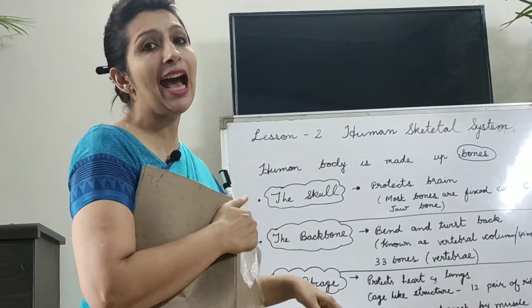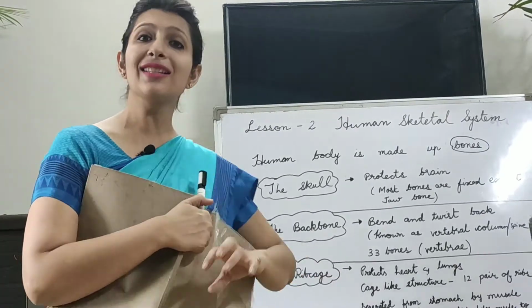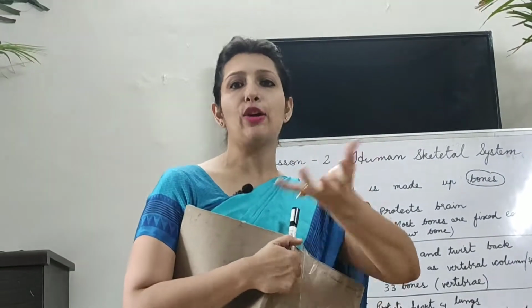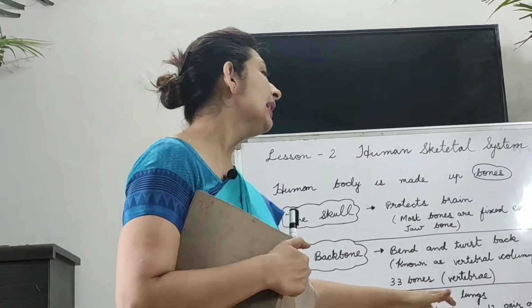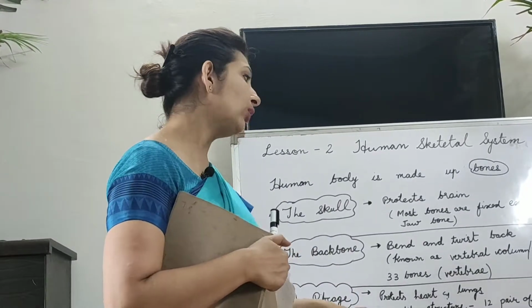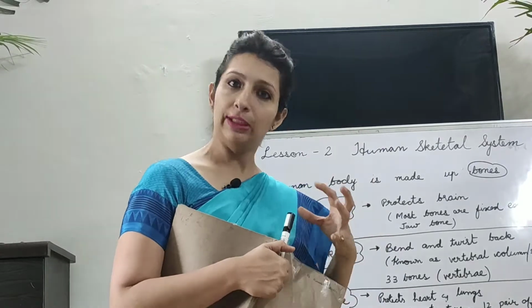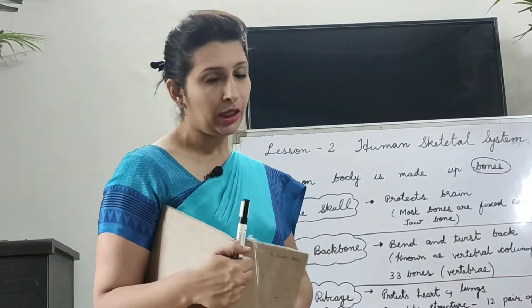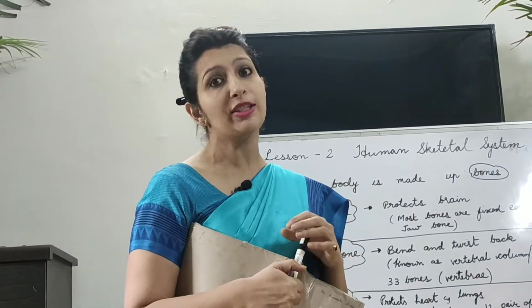Okay, now we have rib cage. Now you can see the word cage. Cage means pinjra, right? Now, rib cage is actually a cage kind of a bone which protects our heart as well as our lungs. Okay, now this rib cage is made up of 12 pair of ribs and it is separated from our stomach. Okay, now with the help of a muscle called diaphragm.